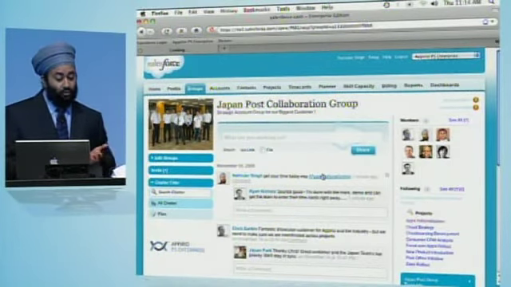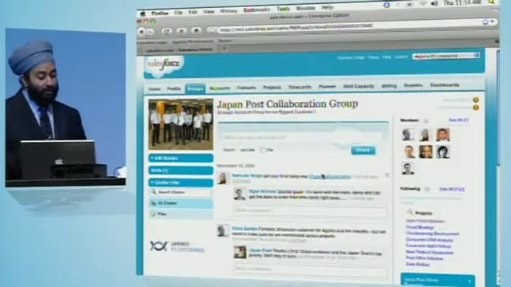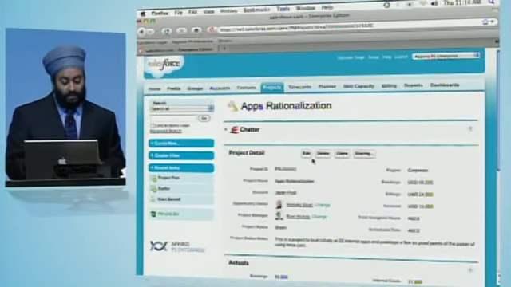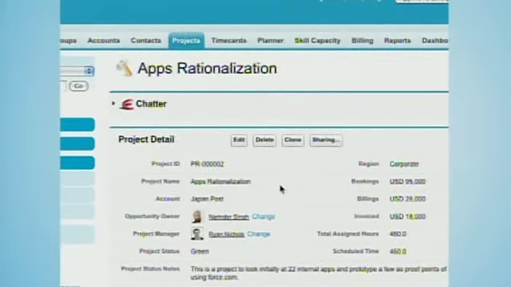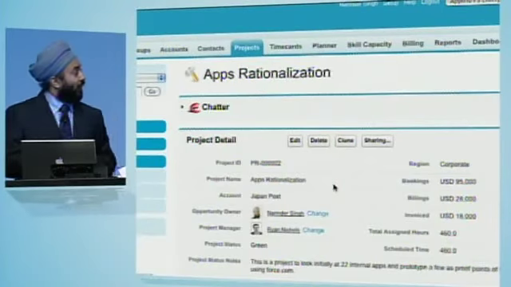I'm actually going to drill into this project, and I want to show you the project view of the same chatter. So this is a project screen, and it looks like a project screen. It has a lot of the same core information, but for us, the project manager is important. What's the status? There's a bunch of financial information on bookings, like assigned hours and scheduled time and all of those things associated with project management that you wouldn't have in your opportunity screen.